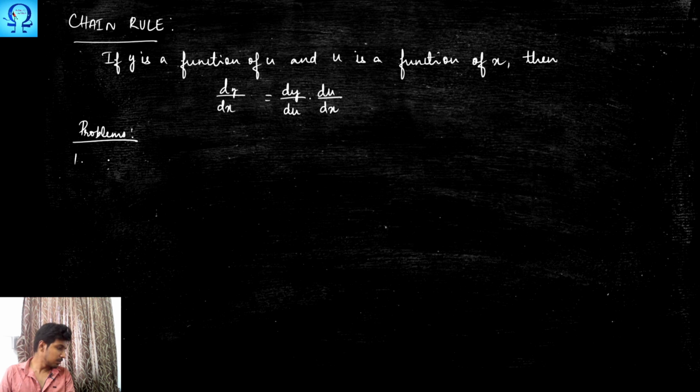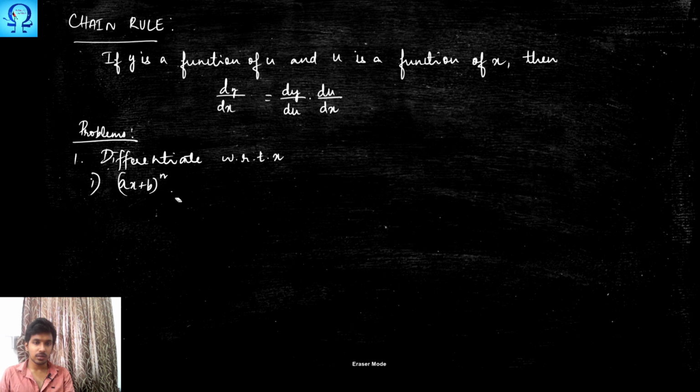So the first problem is we have to differentiate with respect to x the following functions. We have to find the derivative. Okay, the first one is (ax + b) whole power n.